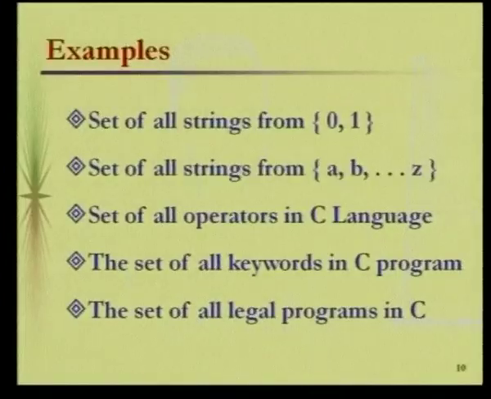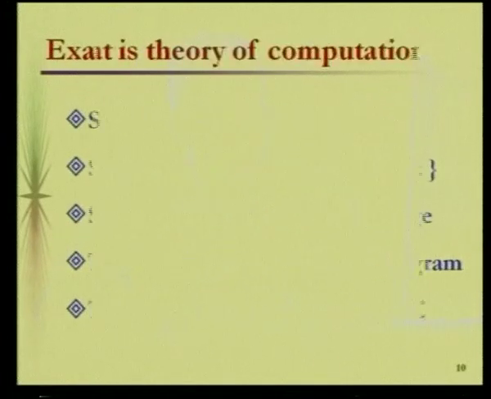So these are the examples: the set of all strings from the binary alphabet 0, 1, the set of all operators, the entire set of keywords, which is also finite, and the set of all legal programs in C, which is actually an infinite set. So a formal language is not necessarily always finite, it can be infinite also.